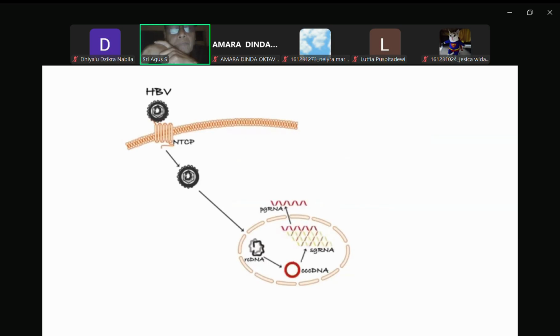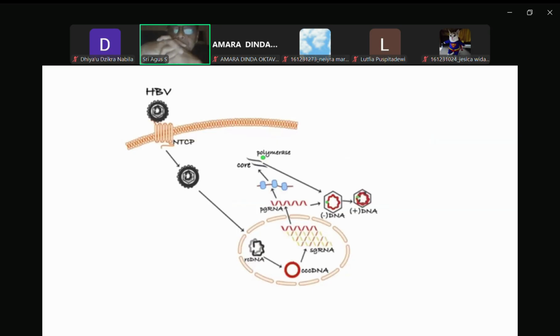Next, pregenomic RNA gets translated into viral proteins, including core and polymerase proteins, which then are assembled along with a single strand of pregenomic RNA to form nucleocapsid. By using RNA as a template, the negative DNA strand of the viral genome is generated through the process of reverse transcription. The negative DNA strand then serves as the primer for the synthesis of the positive DNA strand.